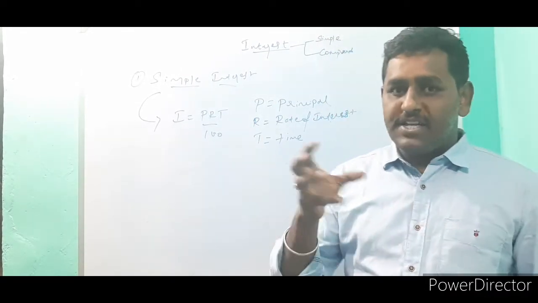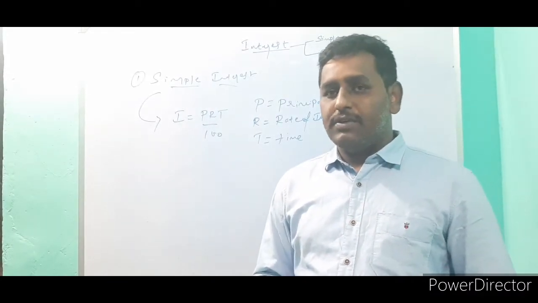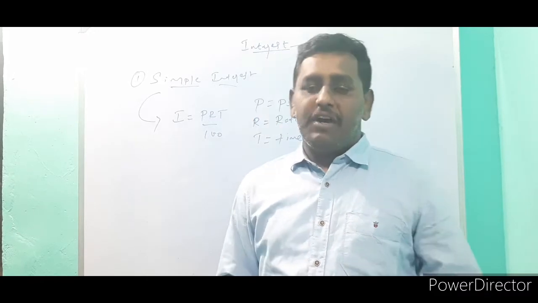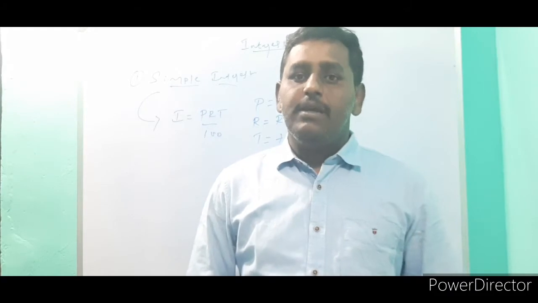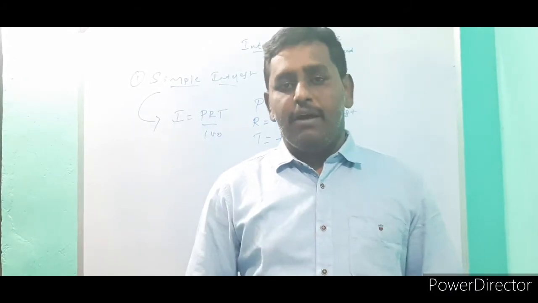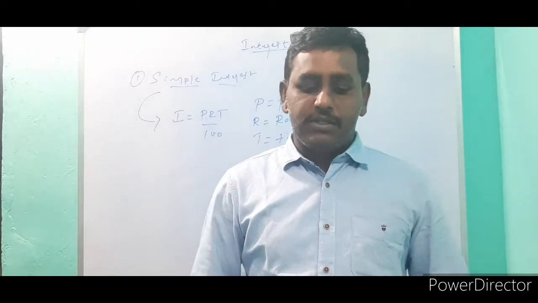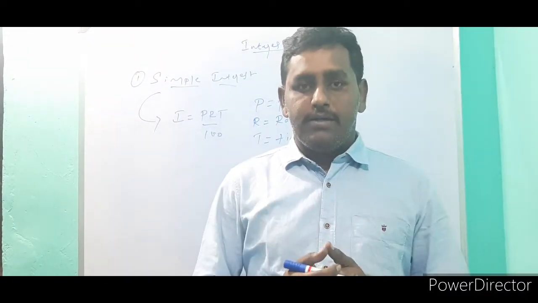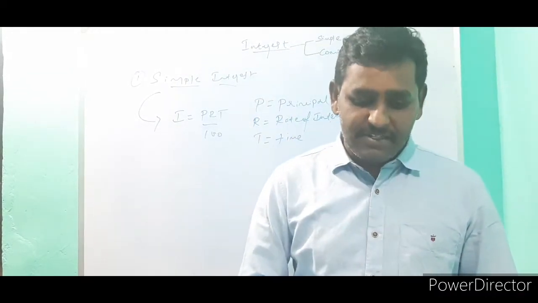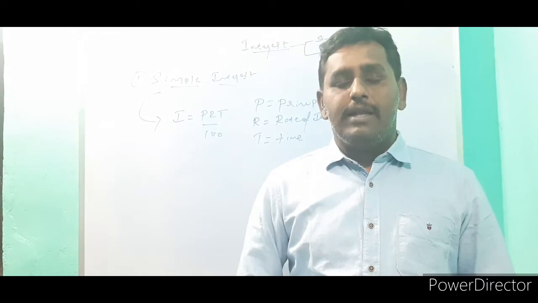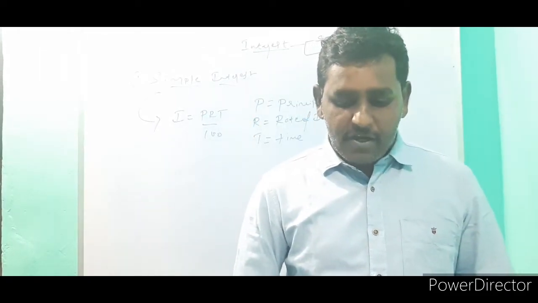Rate: they fix a rate for different types of transactions. Suppose 1 lakh rupees is there, and 5% interest means 5% per annum. How much money you get, calculated using this formula, depends on the rate of interest. That extra amount they give is the rate of interest. Time is the time for which money is lent or borrowed.